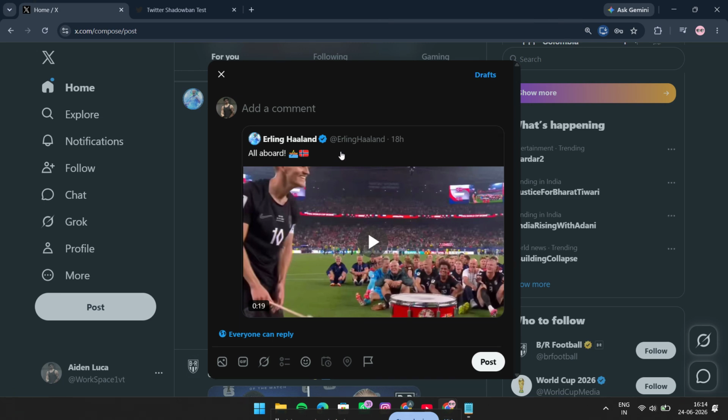In the text box, type your comment, your thoughts, or your reaction to the video. You can keep it short and simple, or you can add a more detailed opinion, explanation, or context depending on what you want your audience to see. Take a moment to make sure your message sounds clear and matches the video you're sharing.